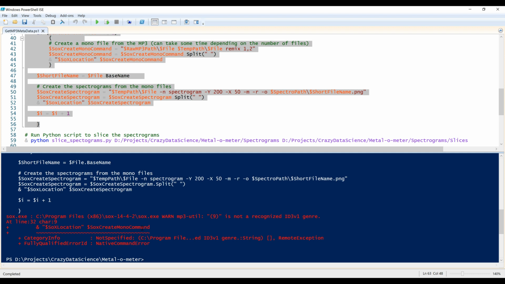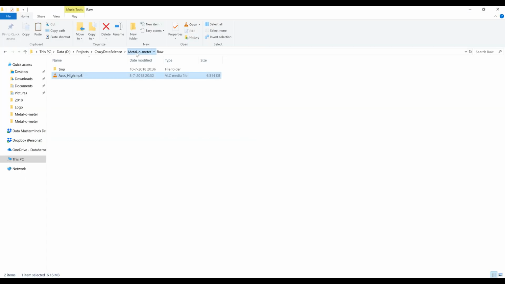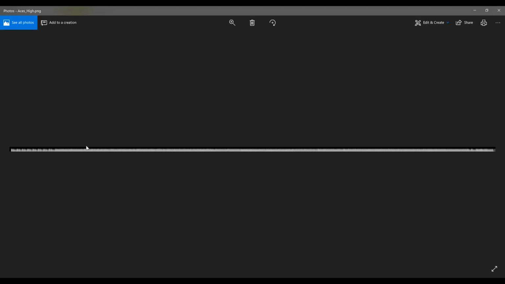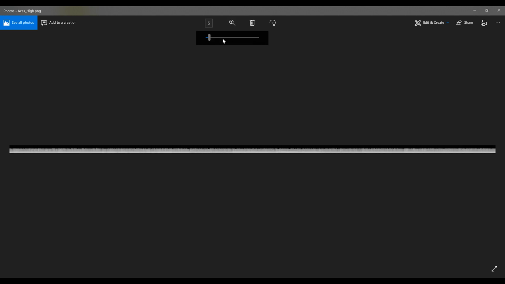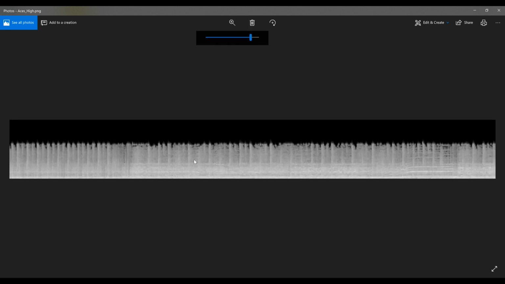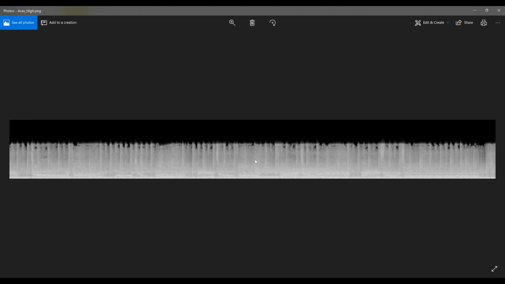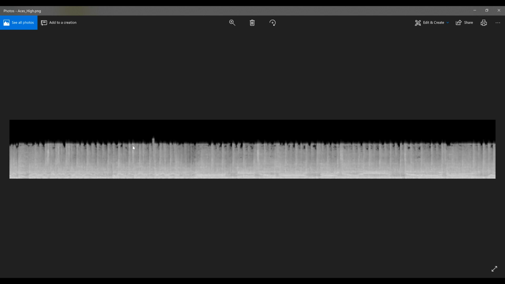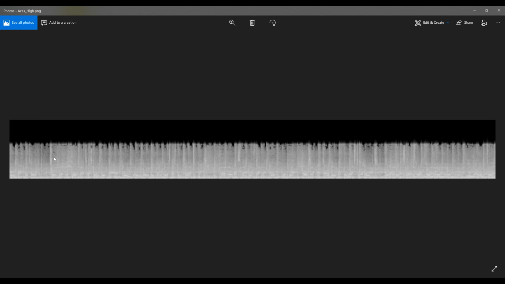In this case, it generated an error because there is some kind of tag inside the song that it cannot process, but we can ignore that. If we go back a folder and go to the spectrograms folder, we have a file here called aceshigh.png. And if we open it, you see a huge file. Let's zoom in a bit to see what it looks like. As you can see, this is a spectrogram of Ace Is High. This is the visual representation of that famous Iron Maiden song.